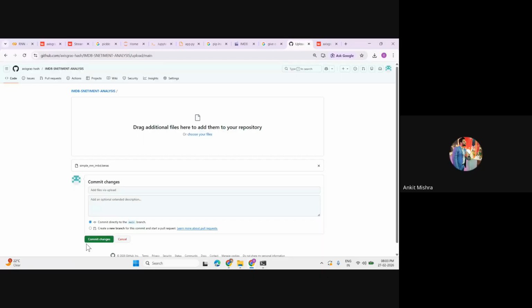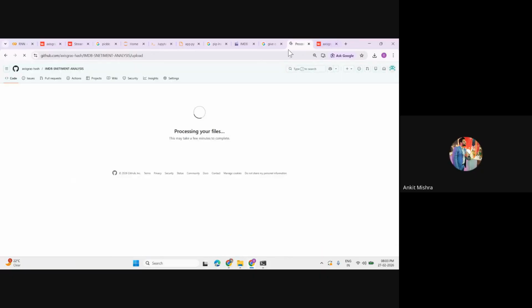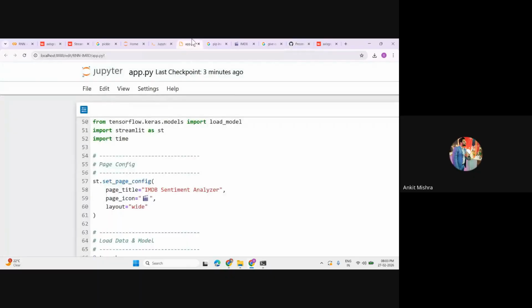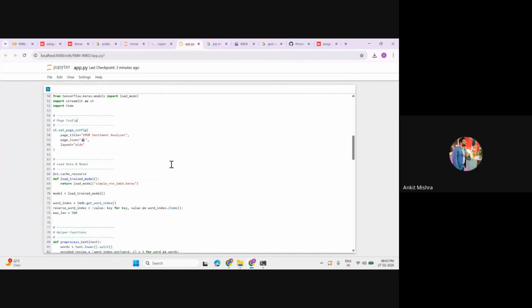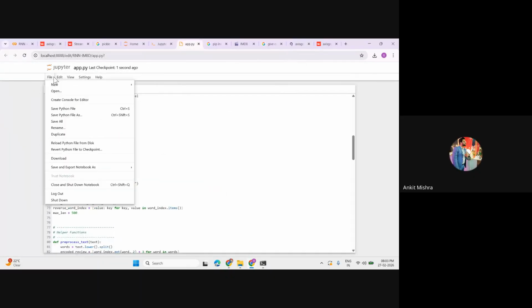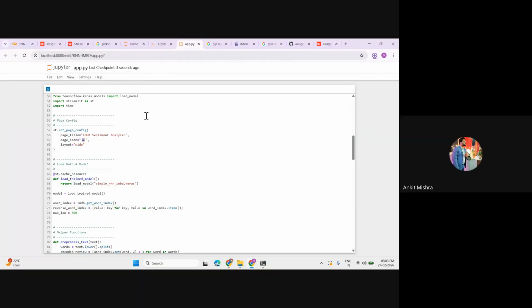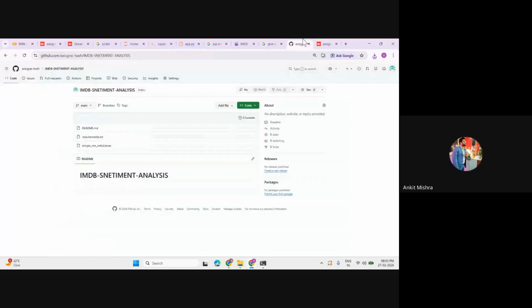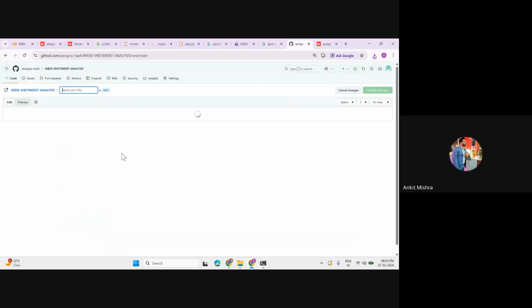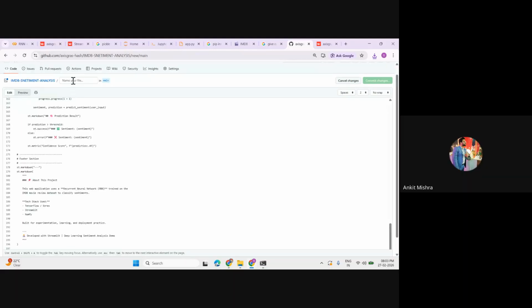Okay. So the third thing I also need is app.py. Okay, so let's just save this app.py. I'll just click on this download. Okay, yeah, instead of this, let's just do one thing. I'll copy this one. I'll go to my repo, click on this add file, click on this create file, right? You can create the file directly here. You can paste all your code in app.py, right? And let's just do the commit changes.